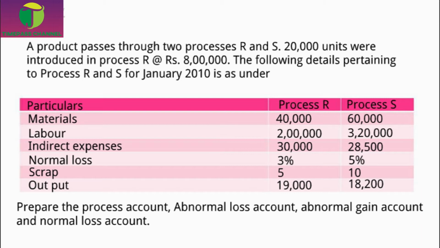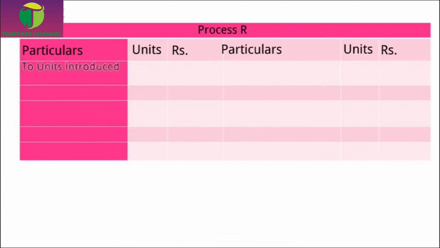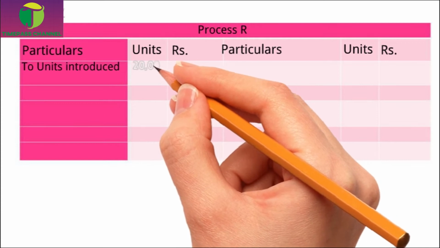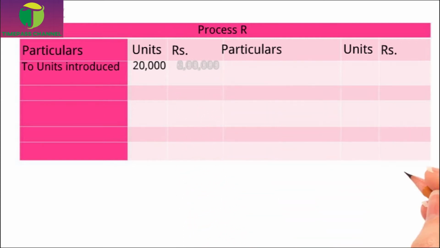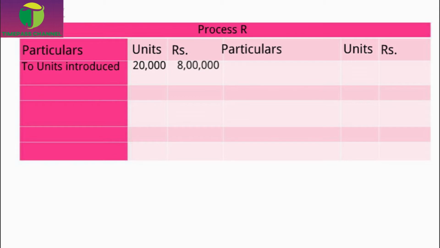In this problem, we have two processes, R and S. First, we will work out process R, and the output of process R is to be transferred to process S. First we have to write the units introduced, that is the 20,000 units introduced at rupees 8 lakh, on the debit side of your process R account.